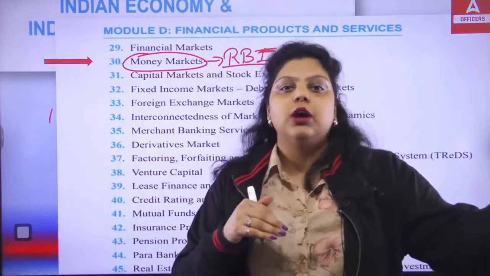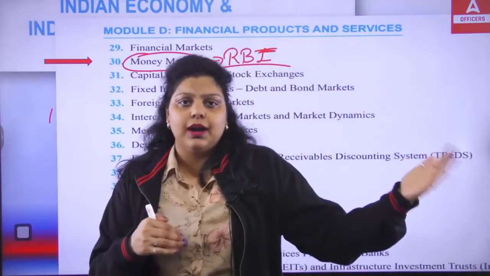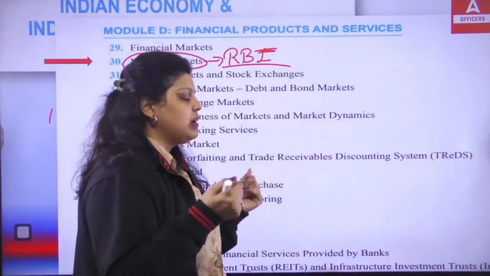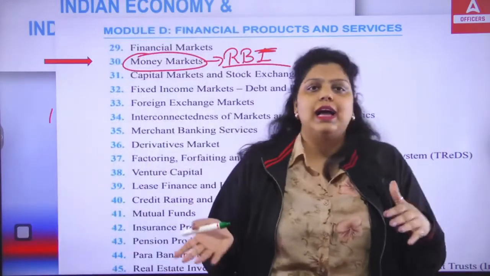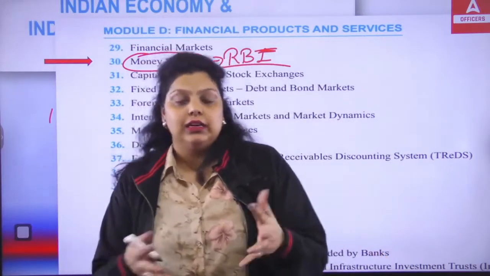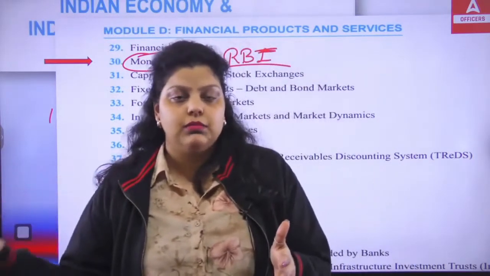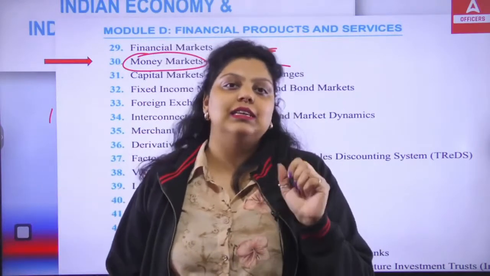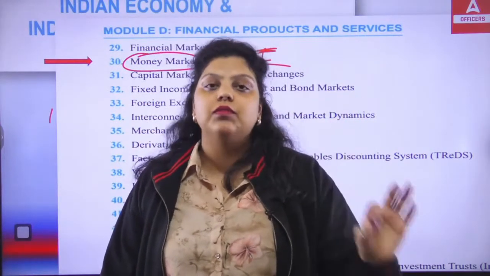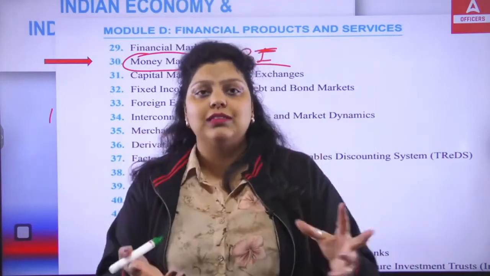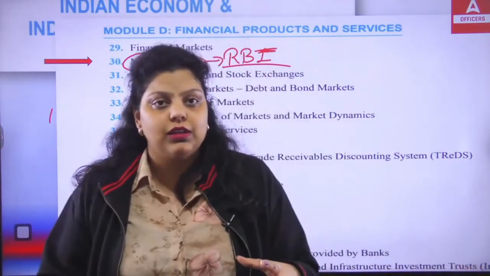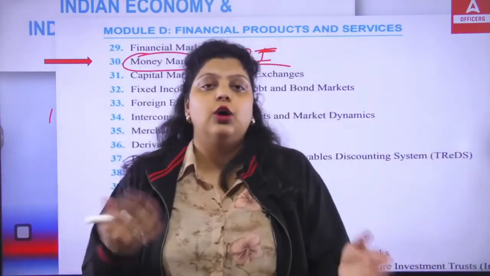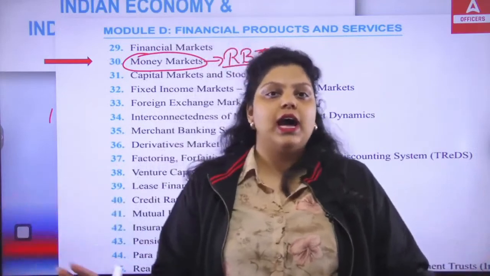When we study the money market, or unit number 30 of Module D, in the paid classes or the conceptual classes, we will start from what actually the money market is, what it does, and what the different instruments in the money market are. Each and every instrument has to be discussed in detail: what is the minimum period, what is the maximum period for that instrument, why this instrument will be used, who issues this instrument, is it secured, is it unsecured. All these things we have to cover.